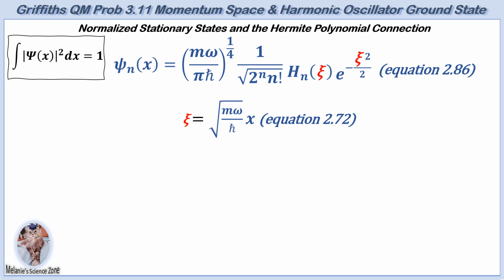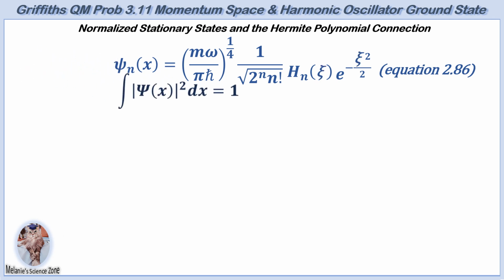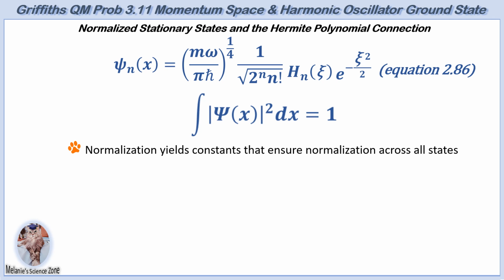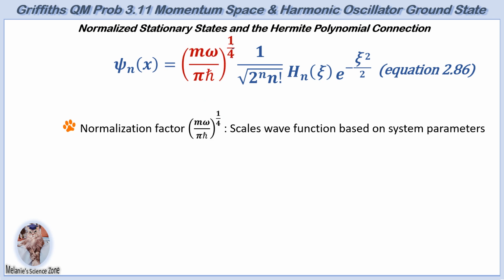As previously mentioned, normalization of a wave function occurs when the integral of its probability density modulus over all space equals 1. The first two terms in the equation serve as normalization constants to ensure this requirement is met. The first term ensures the wave function is appropriately scaled based on the physical parameters of the system, mass and angular frequency.